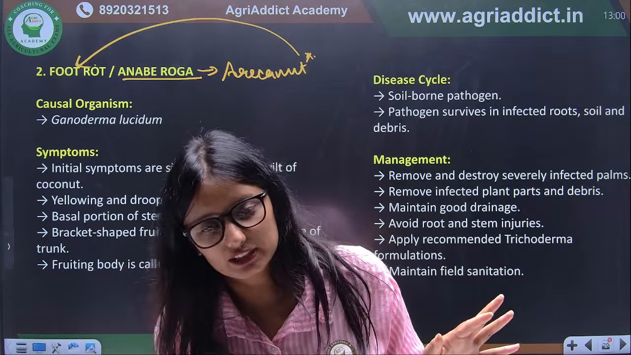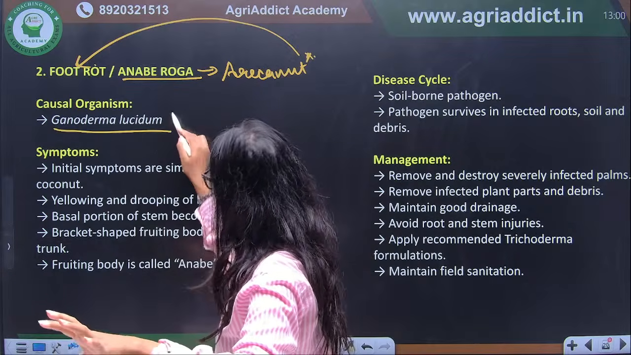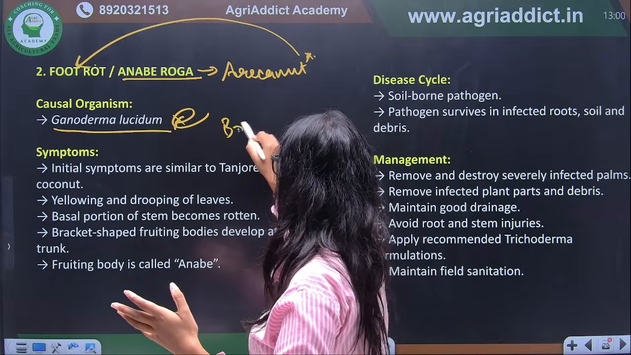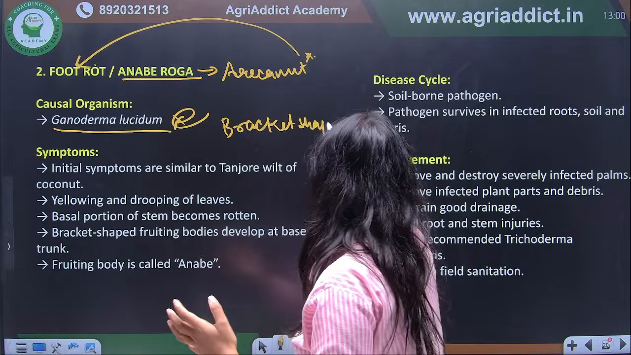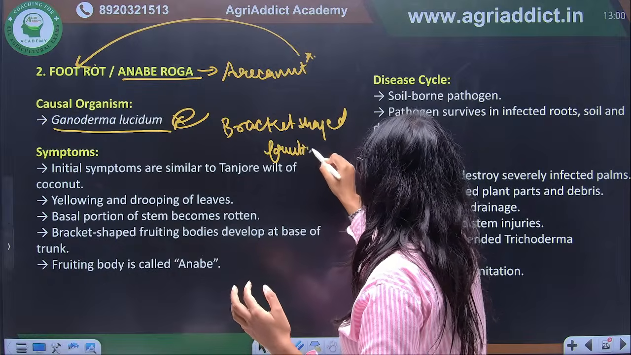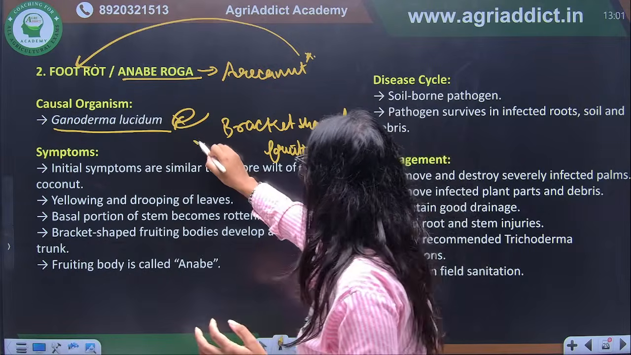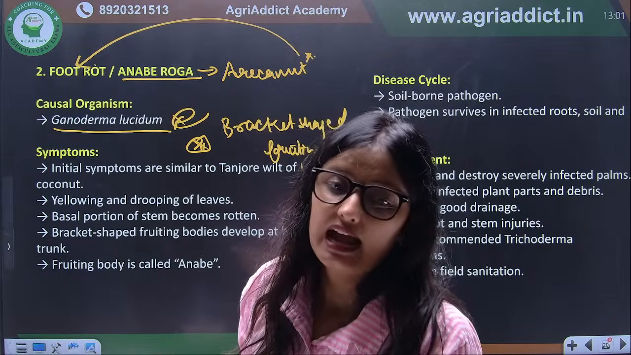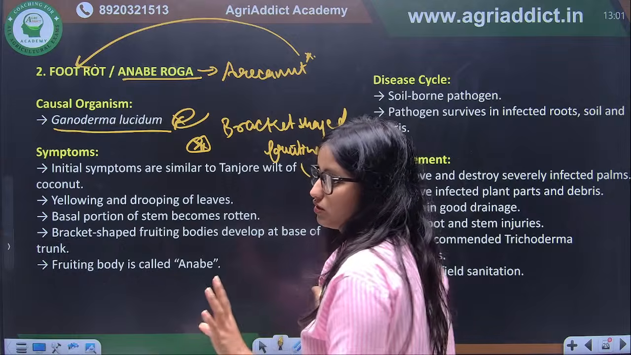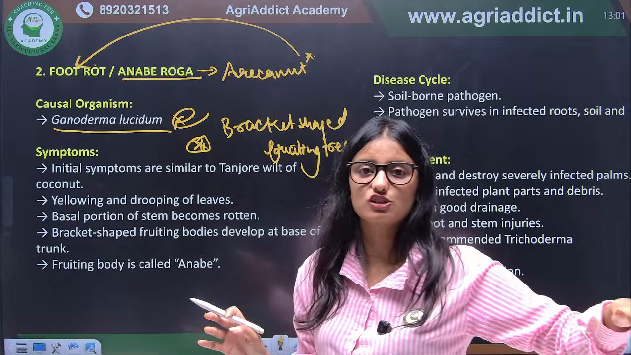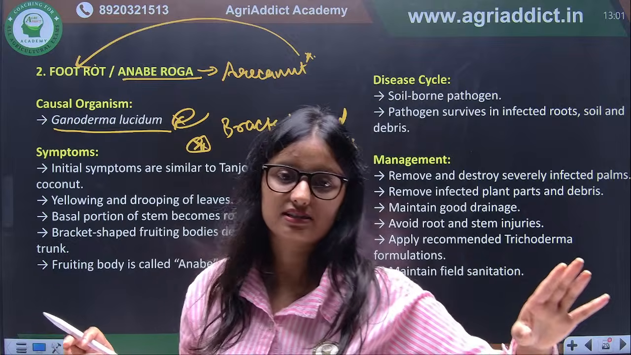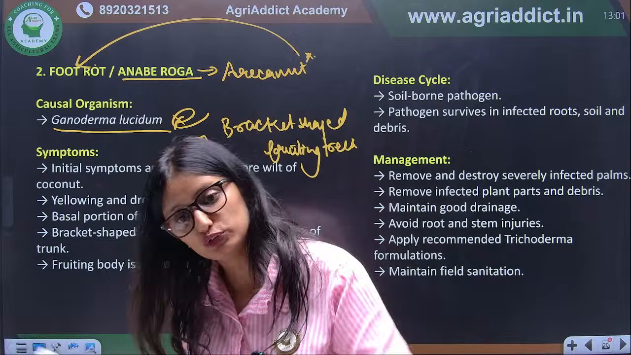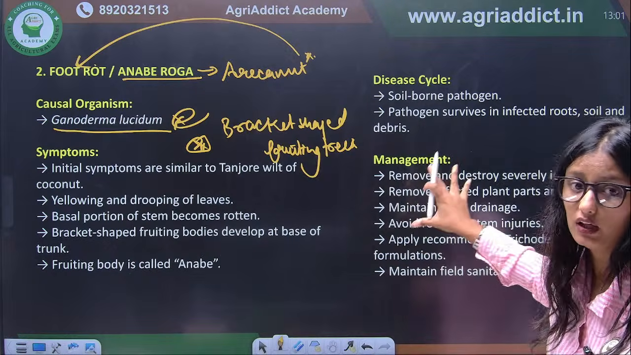And the causal organism is Ganoderma lucidum. So the symptom will be the same: there will be a bracket shaped fruiting body on the arecanut tree. This is again the characteristic symptom of Anaberoga. Is it clear? So these are the two important ones, and they are not even asking for the causal organism. They are directly asking Mahali is the disease of which of the following, and Anaberoga is the disease of which of the following. The other name of Mahali disease is Kolyoroga. So you should know these 3-4 important questions from arecanut.